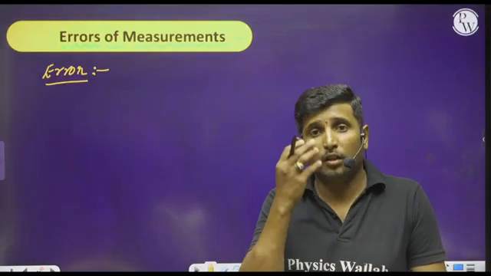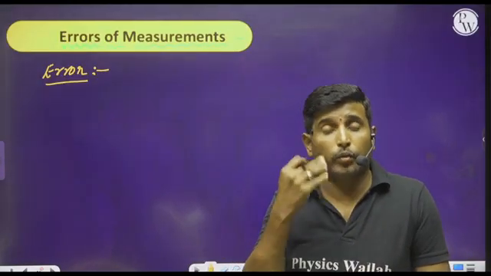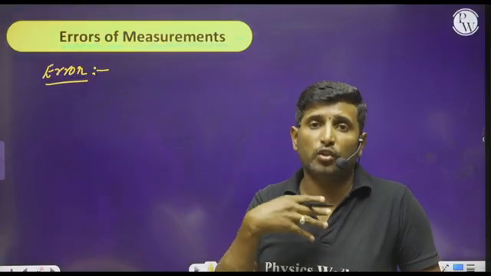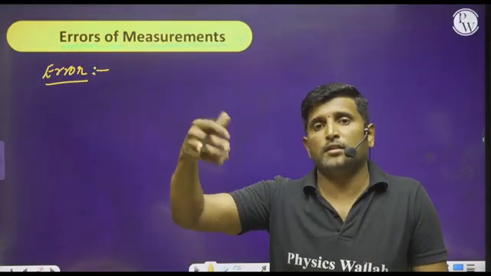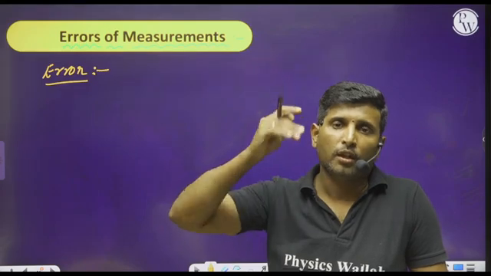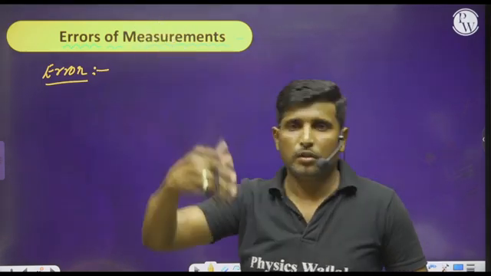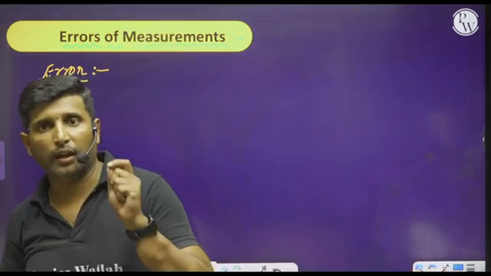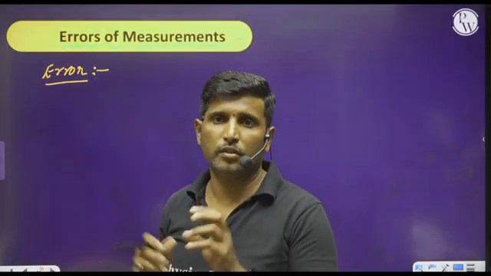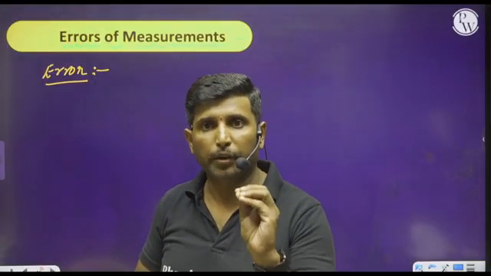We must learn this so that we can answer the questions in upcoming chapters. So in order to get that, we must learn this error concept briefly.